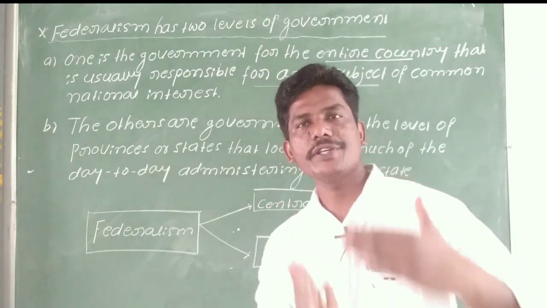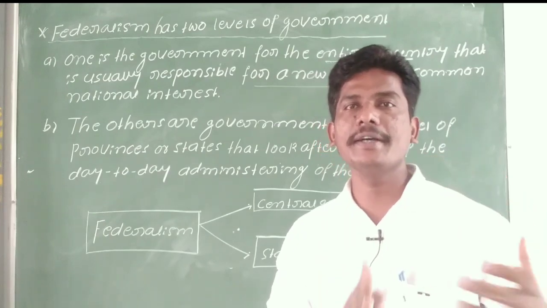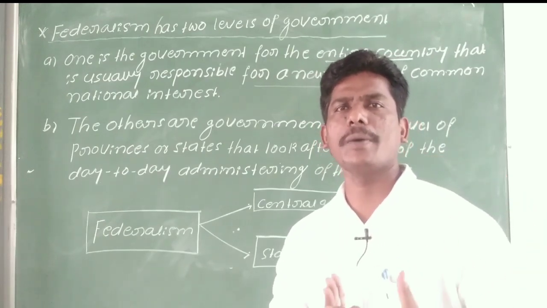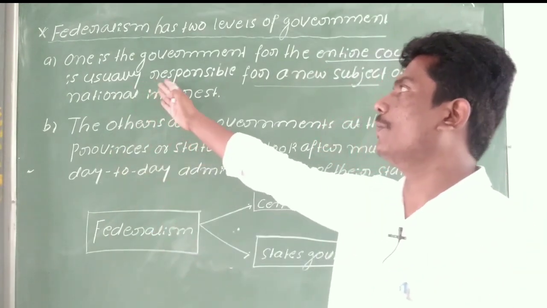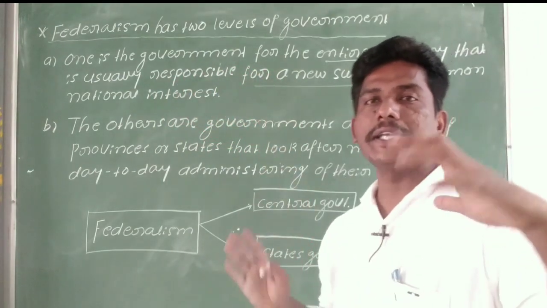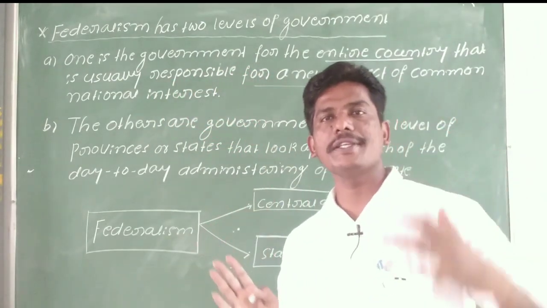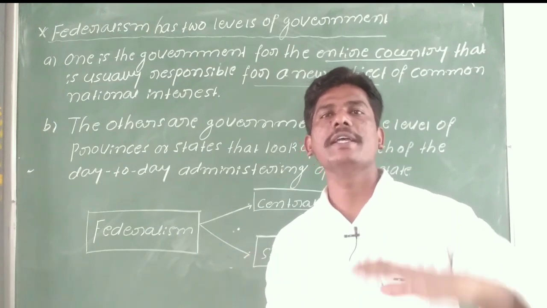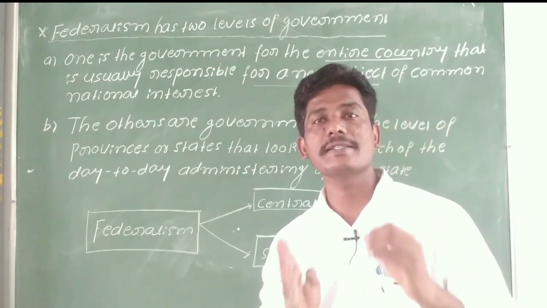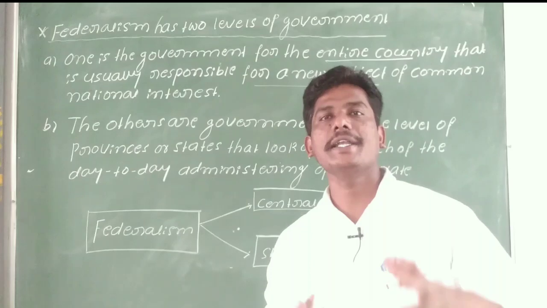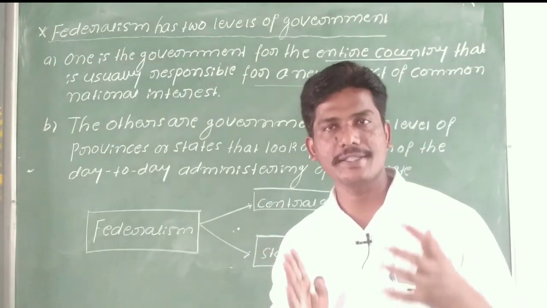This is the first level of government in federalism. It is one government for the entire country, responsible for the common people's interest in the nation.